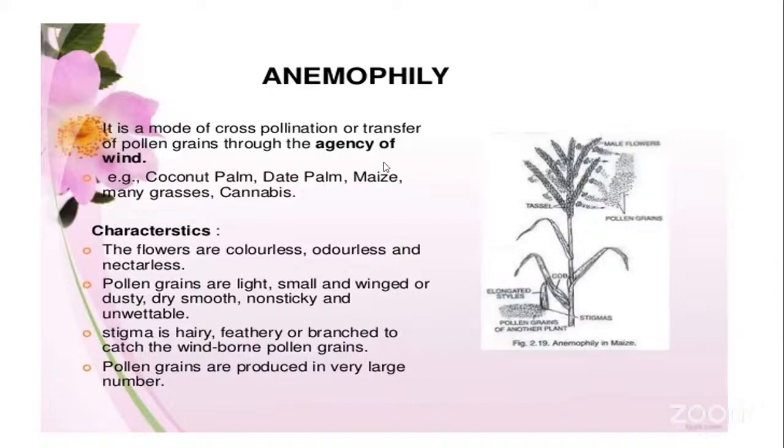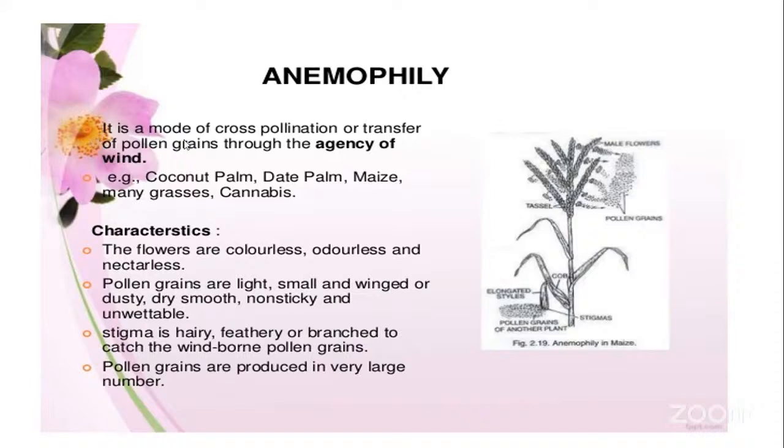We'll go into a brief description of how the biotic factors as well as the abiotic agencies are involved in carrying out cross-pollination. First we'll go for the abiotic agencies, that is, first the wind. The cross-pollination which is occurring through wind is called anemophily, or anemophilous type of cross-pollination.